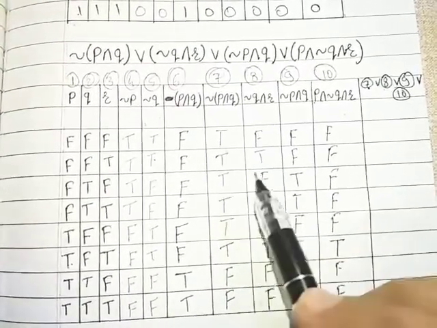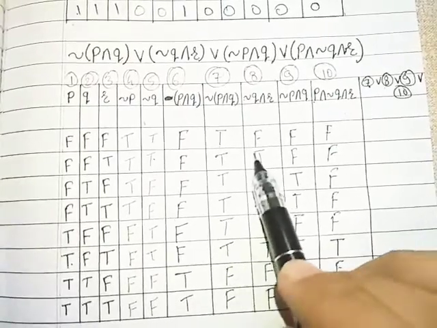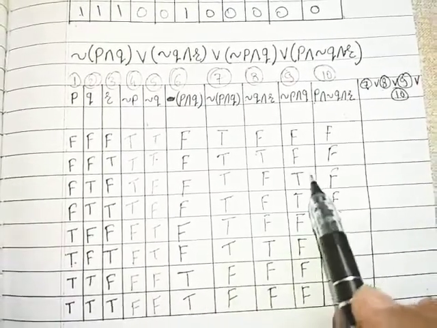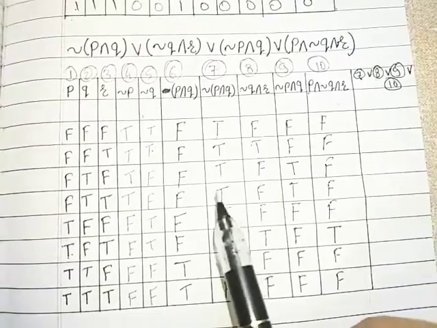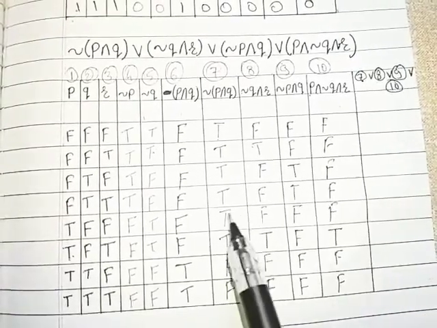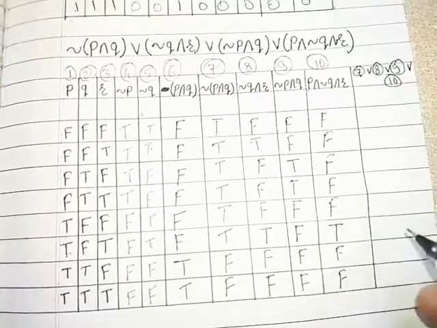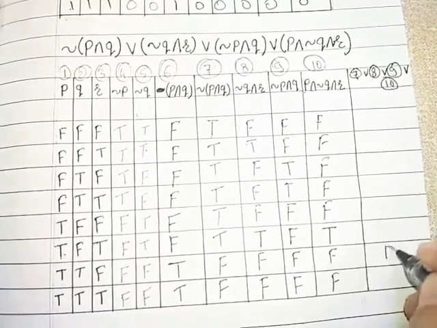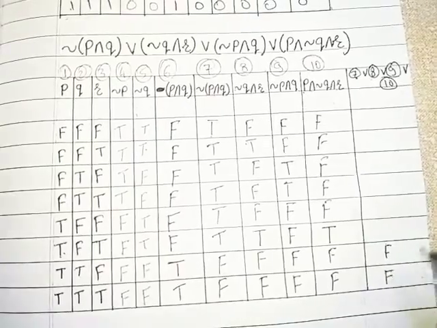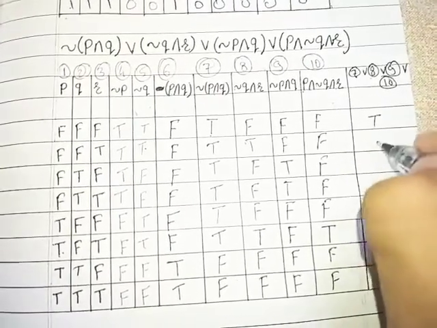Here we have one true statement, here two, here as well two, here two, here one, here three. In the last two lines we have no true statements, so only two false and rest everywhere we will get true.